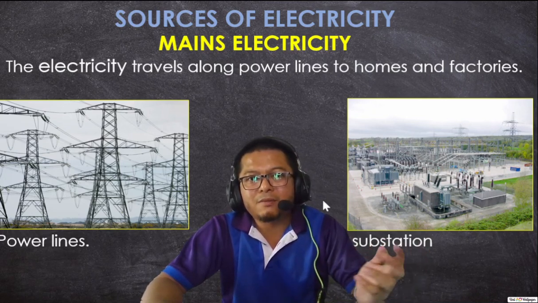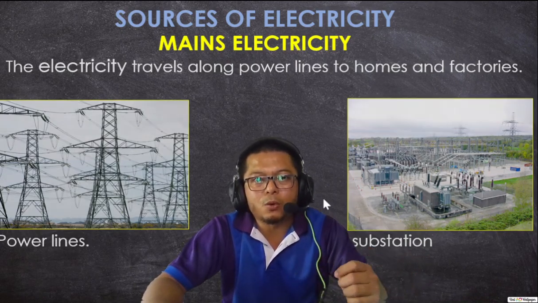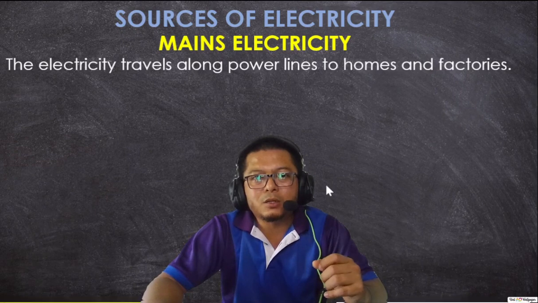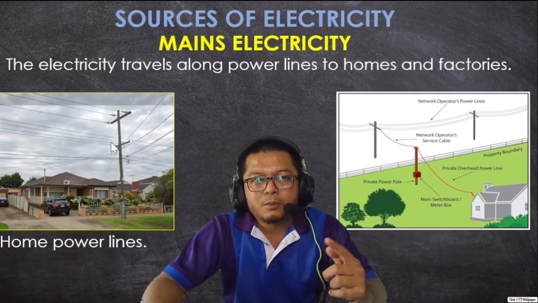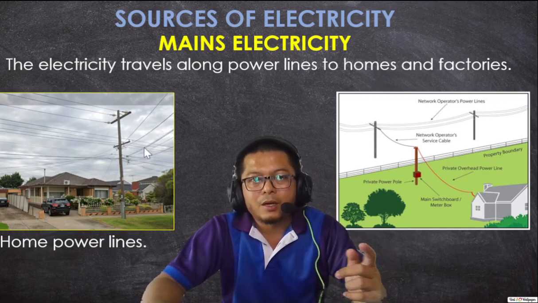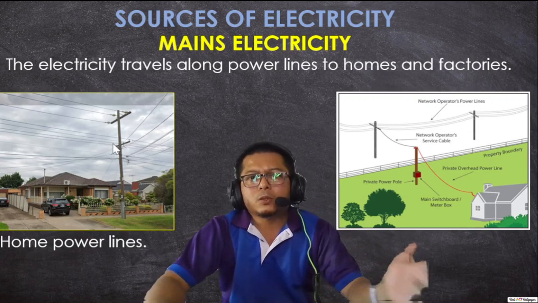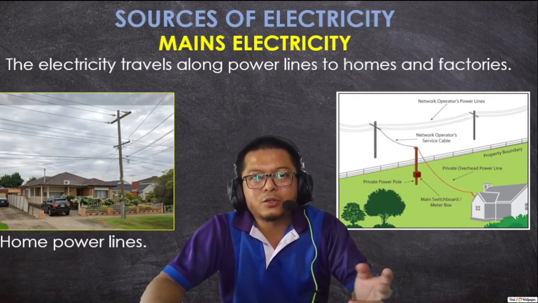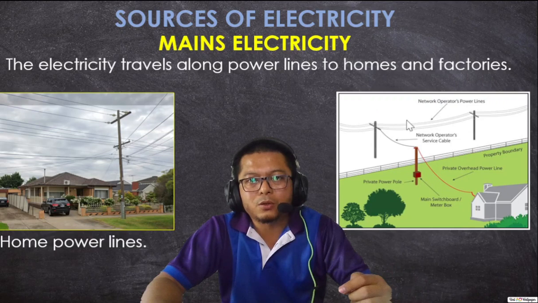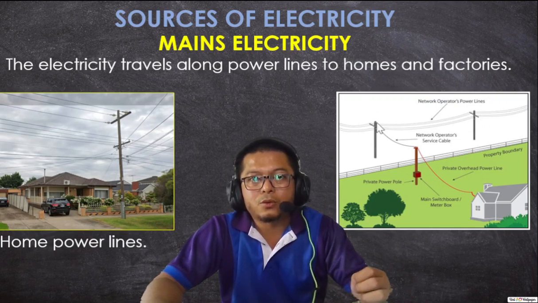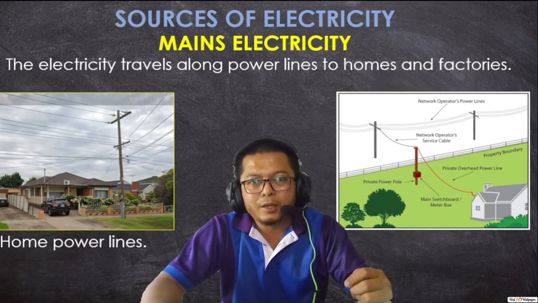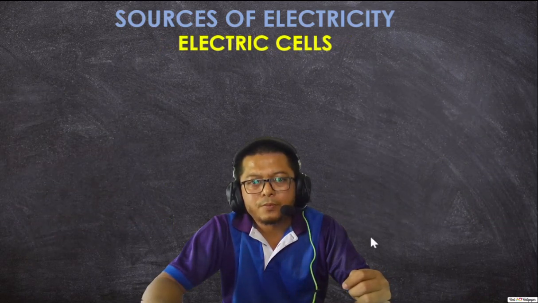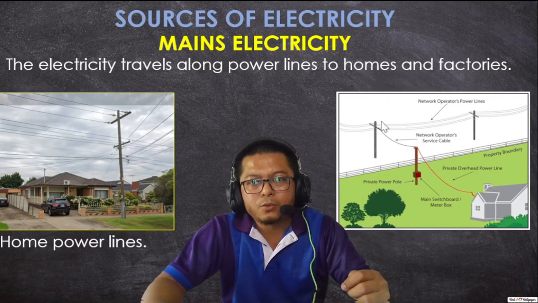And after that, when it almost reaches our home, it will go through another substation, and from the substation it will move to smaller power lines like this one, home power lines. It's smaller, and it will produce 220 to 240 volts. It is a large difference compared with the bigger power lines. So it's smaller power here, 240 volts only. And then the electricity will move to our homes, like in this picture.